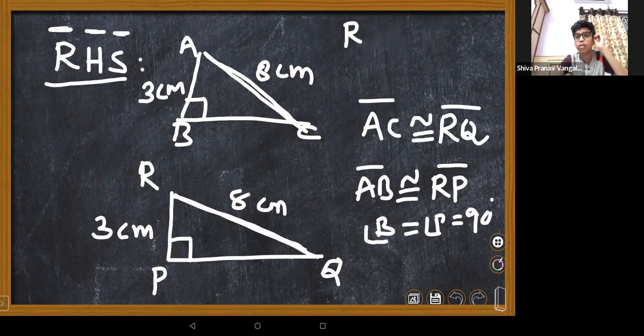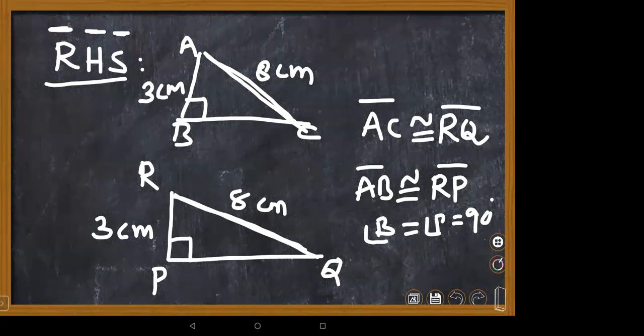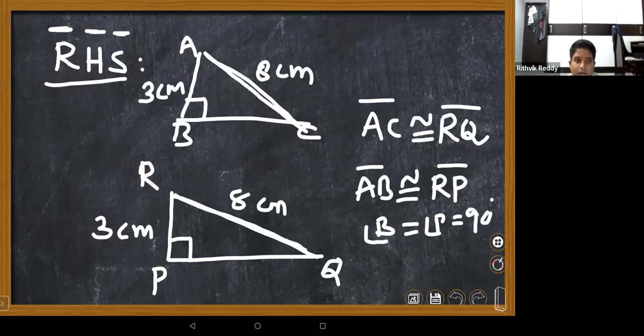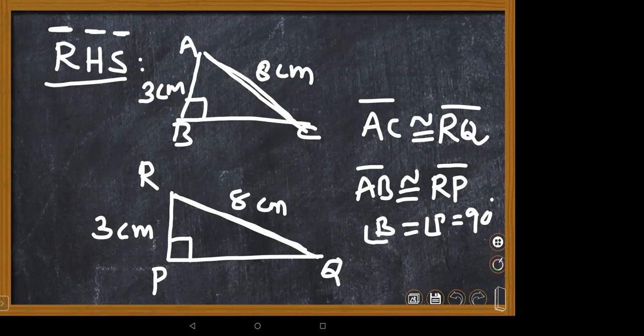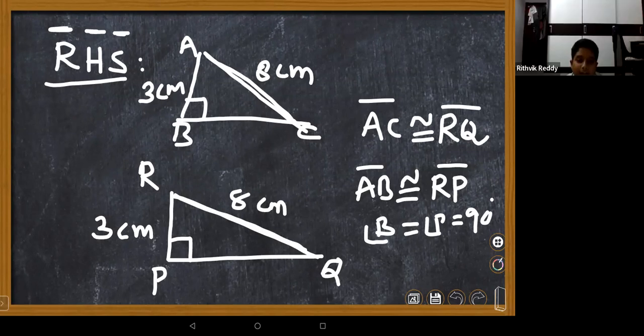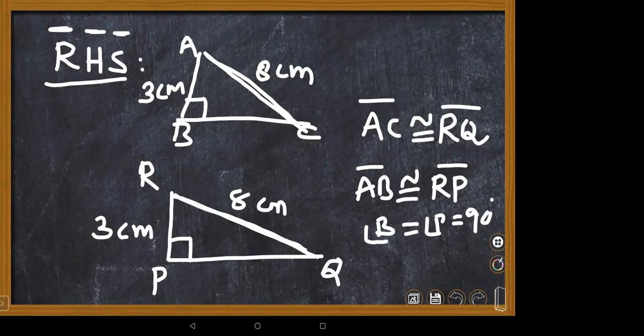Children, one minute, children. This is RHS, right? Right angle. Where is the right angle? At P. In the upper figure, where is the right angle? B. So start with the right angle, then hypotenuse. If you take it like that, how will you get here? Ma'am, we can go with PQR, right? PQR. Very good. You can go with PQR.